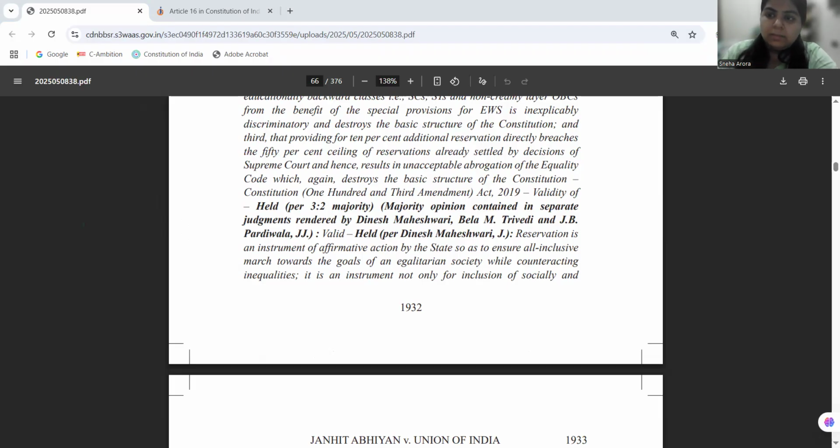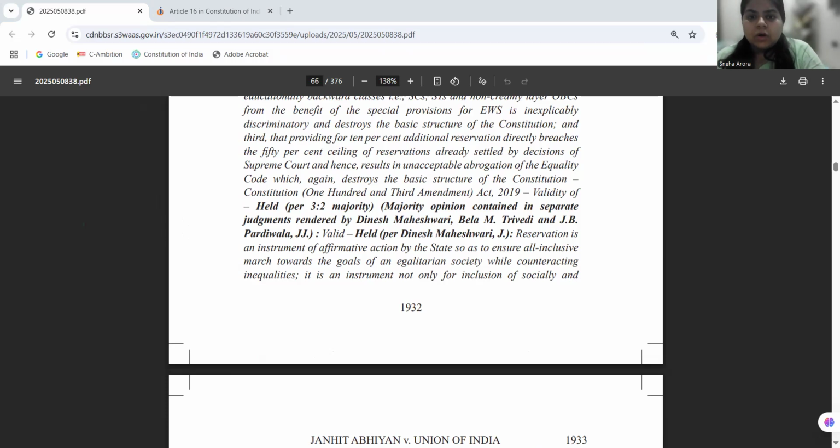Trivedi, and those are basically holding that the amendment is valid and does not violate the basic structure doctrine. So they are also upholding that economic criteria can be a sole criterion for granting of reservation. Now, however, Justice UU Lalit and Justice Ravindra Bhatt are putting in a dissenting opinion.